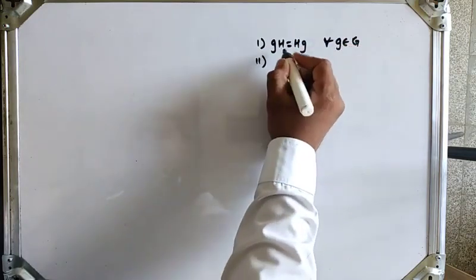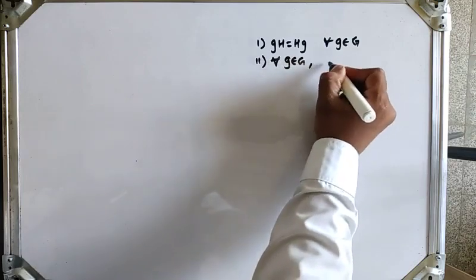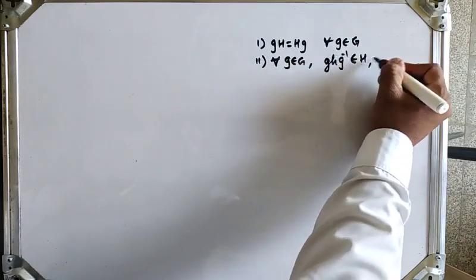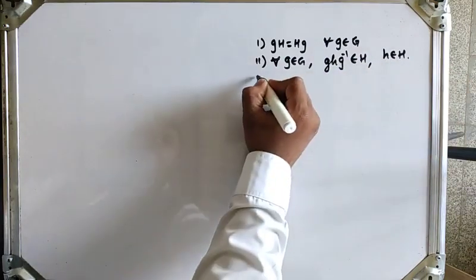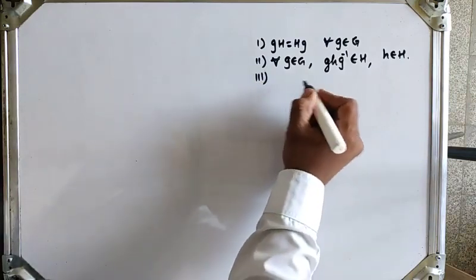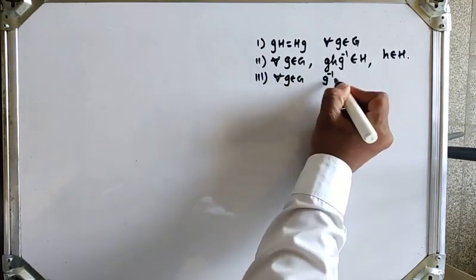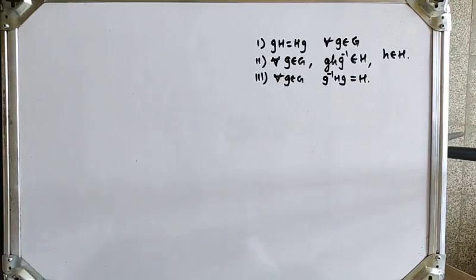Second, you can check for all g belongs to G, ghg inverse belongs to H, where this h belongs to subgroup H. Or you can check the third condition, which is for all g belongs to G, g inverse Hg is the same as H. Now you can check one of the three conditions.